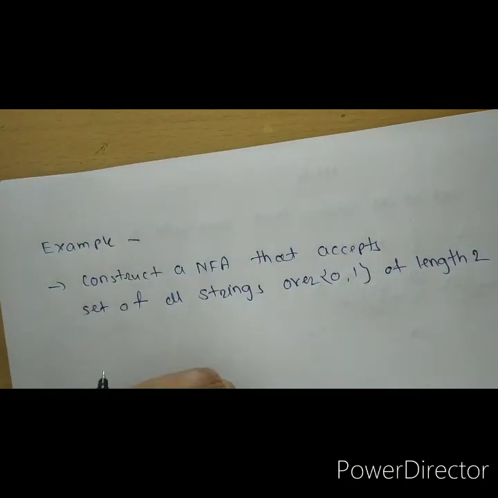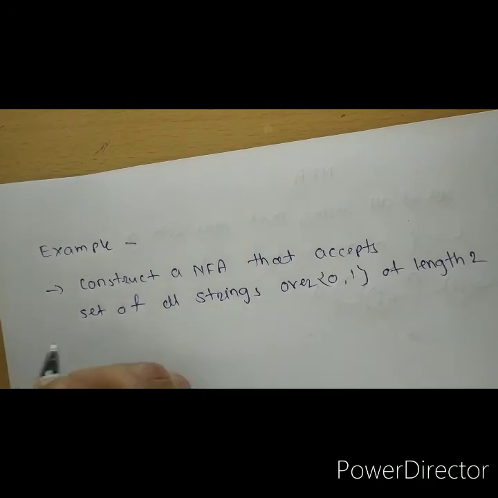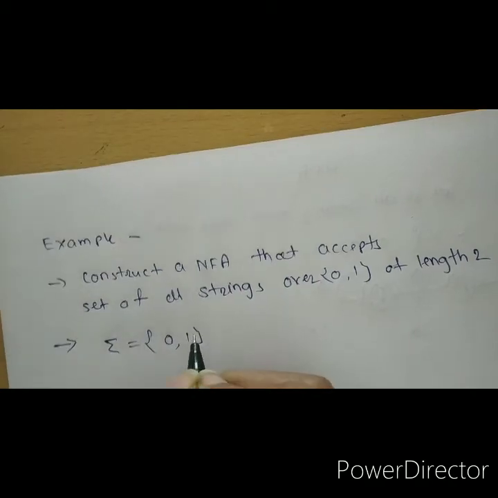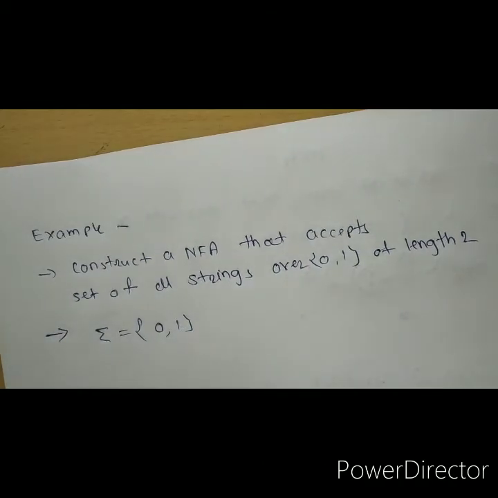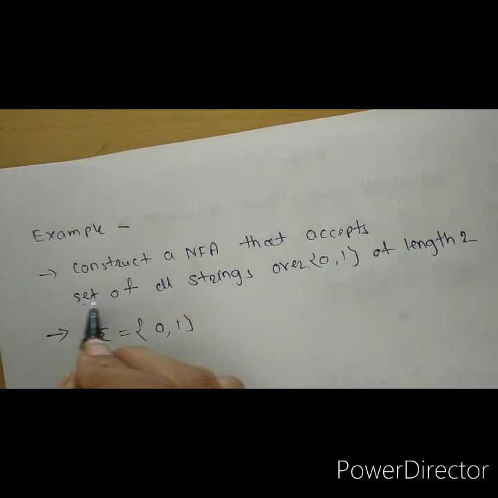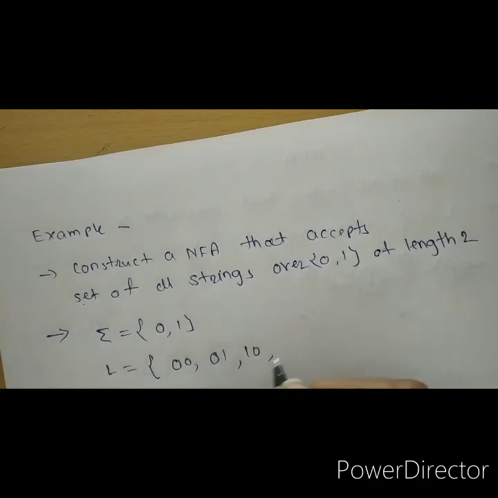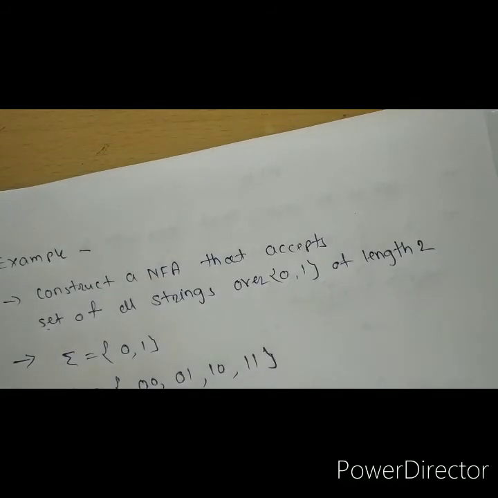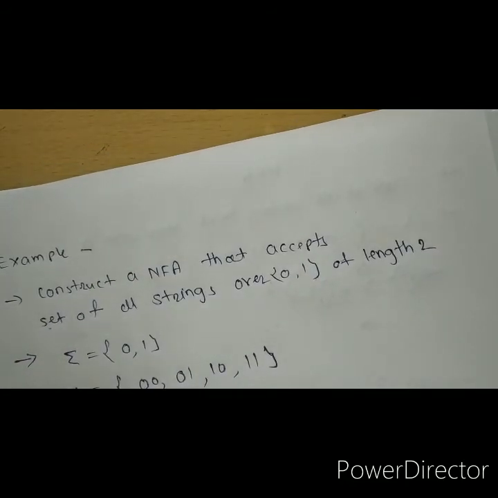So before starting, what are the input symbols? 0 and 1. So what will be the elements in our language? It is getting strings over 0 and 1 of length 2, the set of all strings over 0 and 1. So the language is 00, 01, 10, 11. Right? Now let's start to construct the NFA.